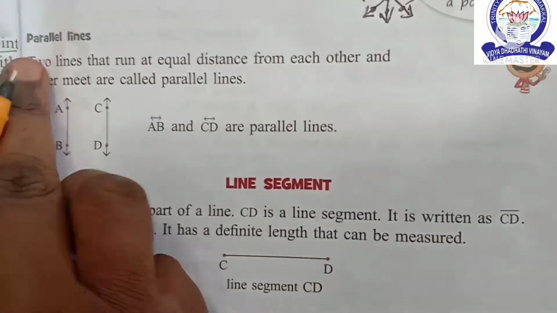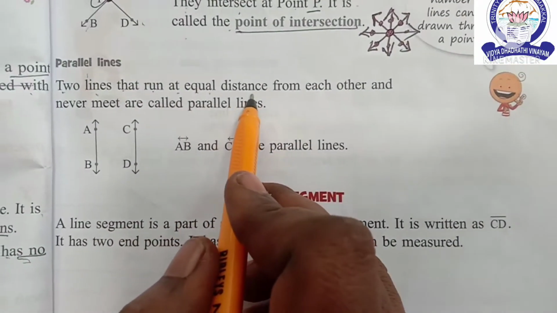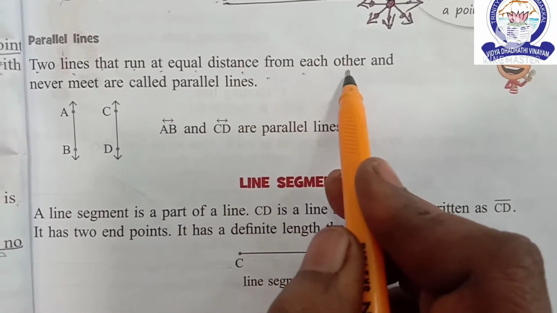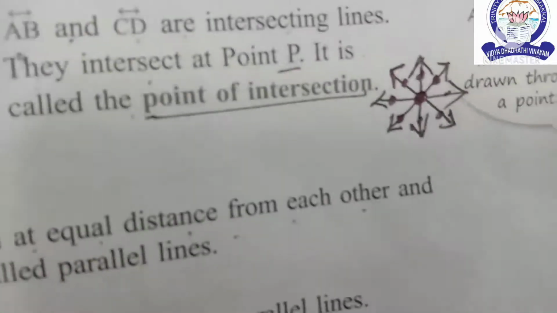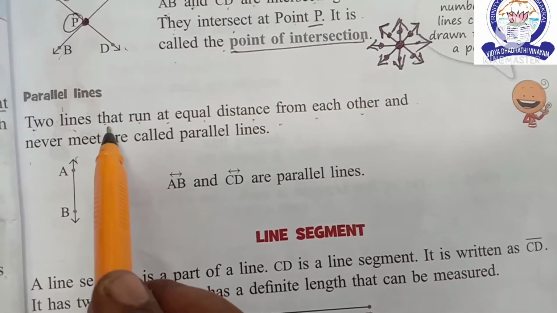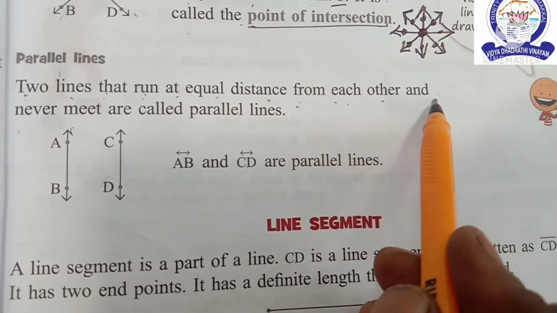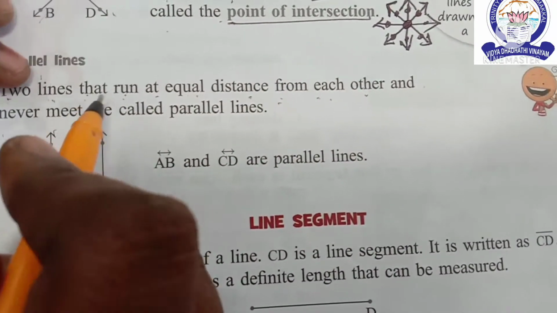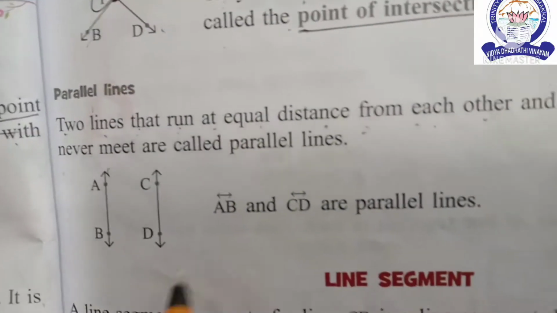Next, parallel lines. Two lines that run at equal distance from each other and never meet are called parallel lines.